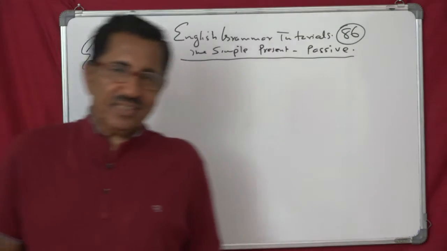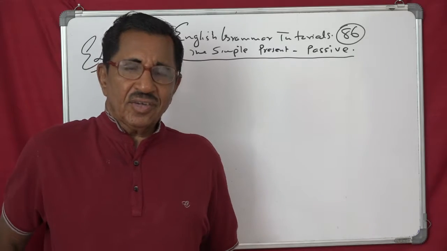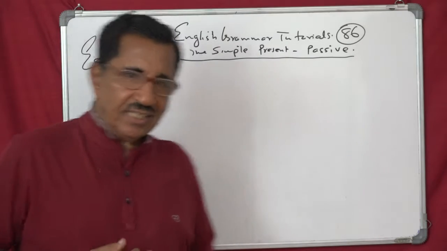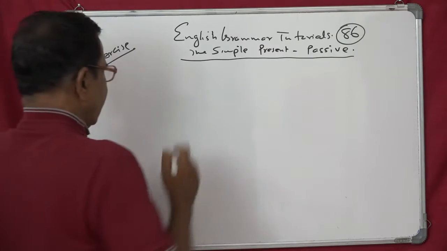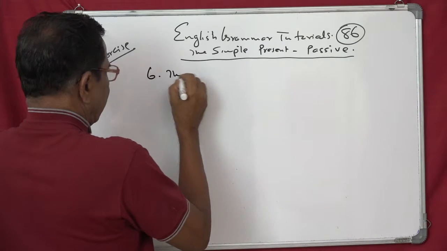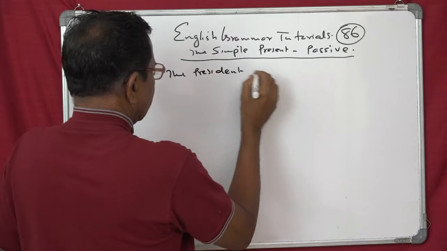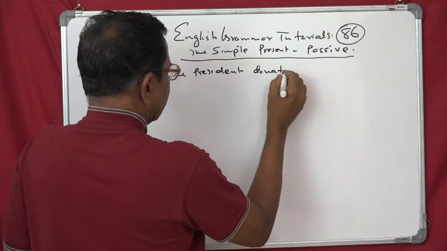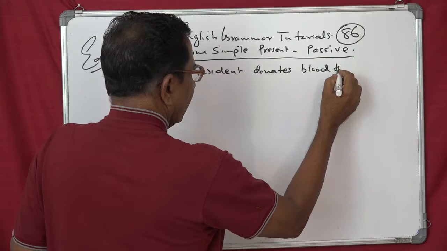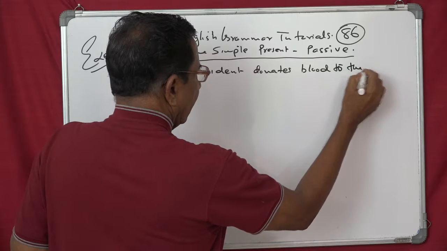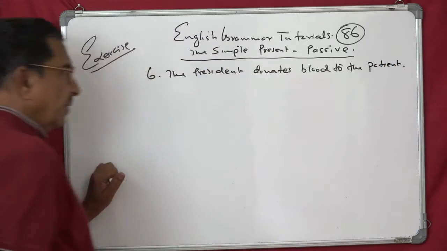Hello friends, now this is the continuation of our yesterday's exercise. We'll continue with that. Sixth sentence: The president donates blood to the patient. So I think this is simple.